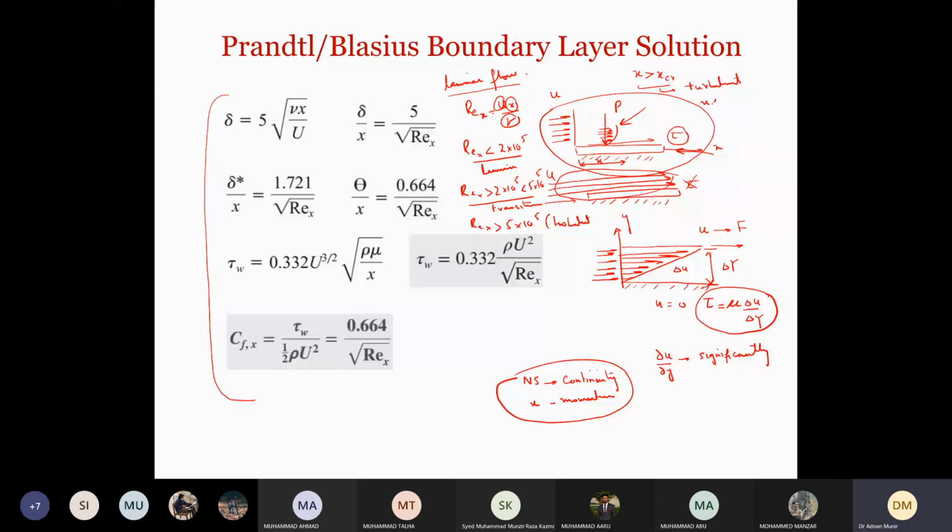When X is less than X critical, flow will be laminar. Right, so we define this. Now there is another thing. Some people say that if we have a flat plate like this, some people just use two conventions. They say that if this is the laminar boundary flow,